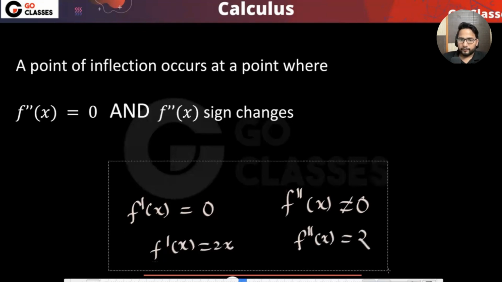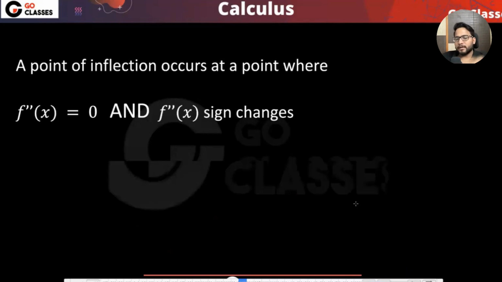Cool. So what I'm saying here is that if someone asks you the point of inflection, then this is the definition of point of inflection, where f''(x) is 0 and f''(x) should also be changing its sign. What about f'(x)? f'(x) could be anything. I will give you the examples, but first I'm giving you the theoretical definitions. What about if f''(x) is 0, but it doesn't change its sign?